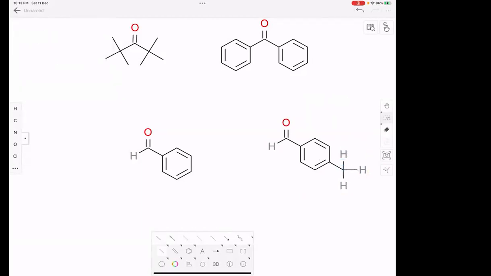You'll not understand this now; you have to learn a topic called resonance. Through resonance, through conjugation, these hydrogens are indirectly alpha hydrogens.